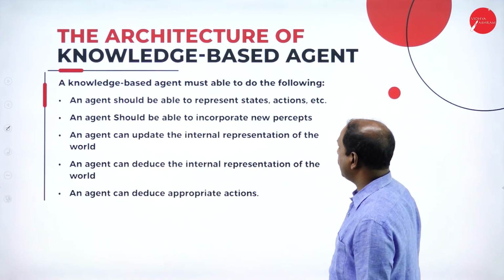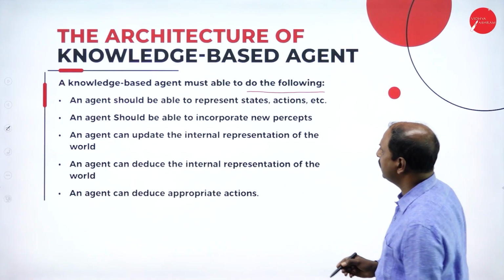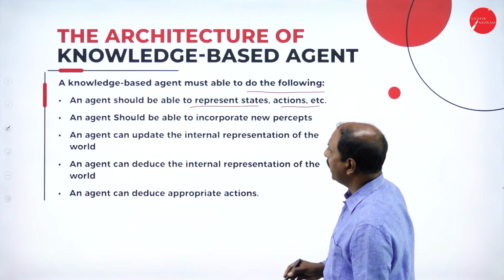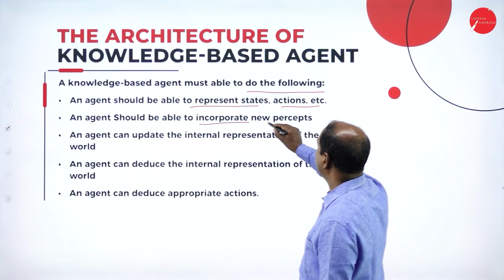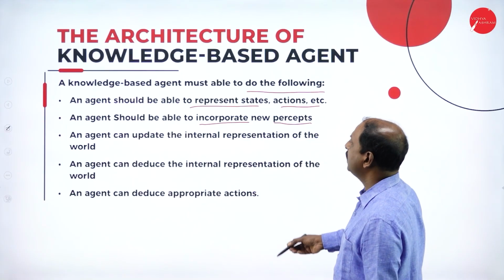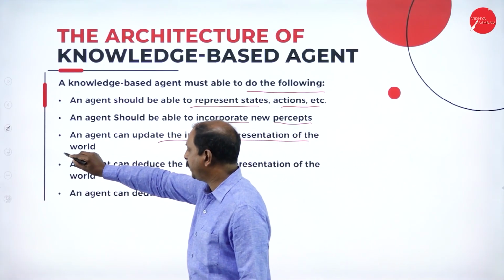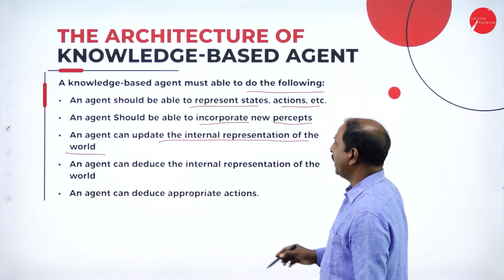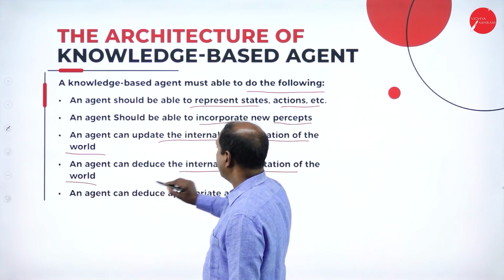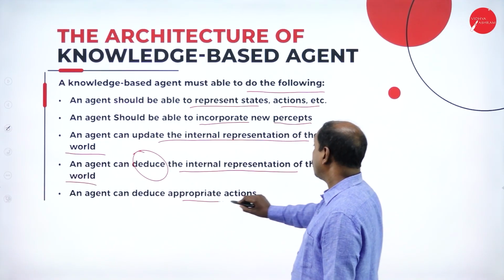In the next slide we will see that the KBA can perform the following functions. It should be able to represent the state, actions, etc. An agent should be able to incorporate new percepts. It has to accept the input from the environment and update the internal representation of the world, that is, update the knowledge base, and deduce the internal representation of the world, meaning it has to derive a new solution and deduce the appropriate action.